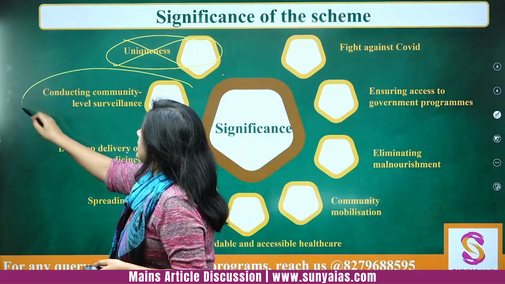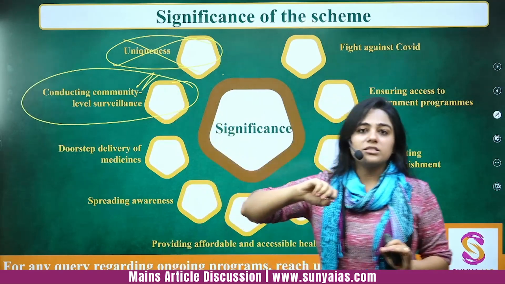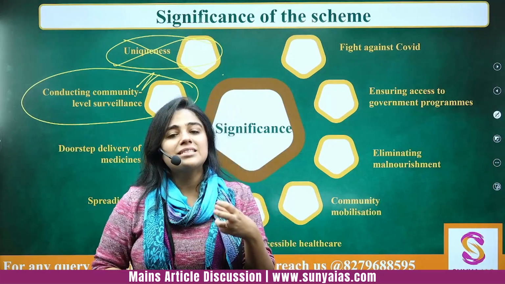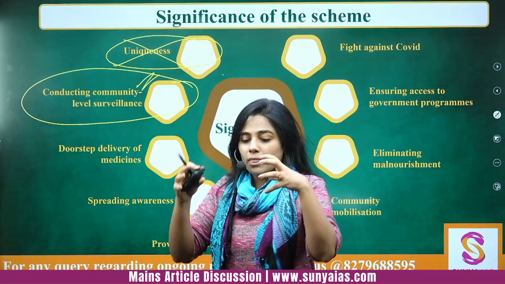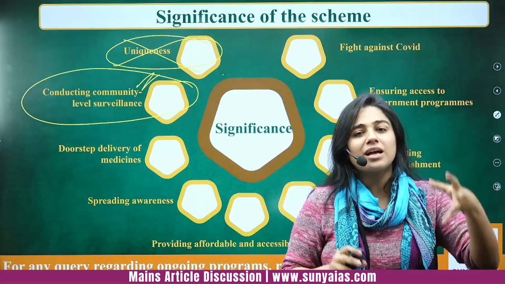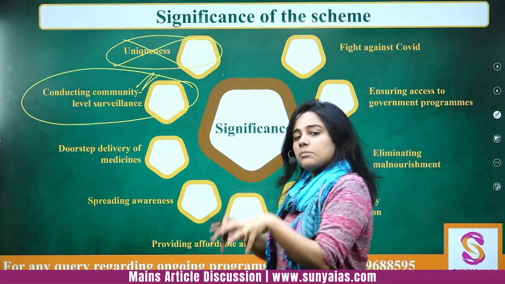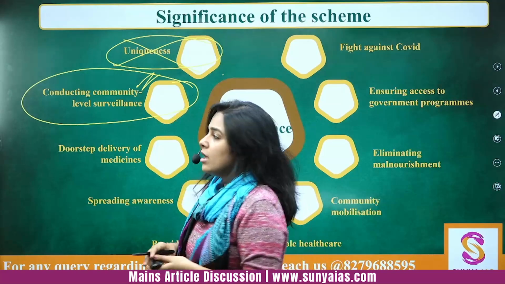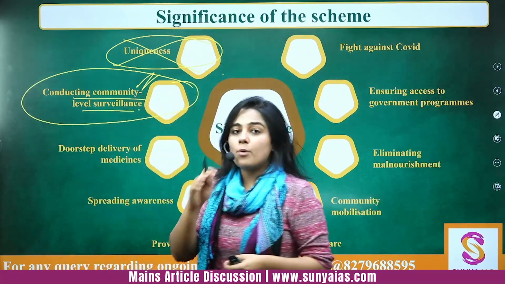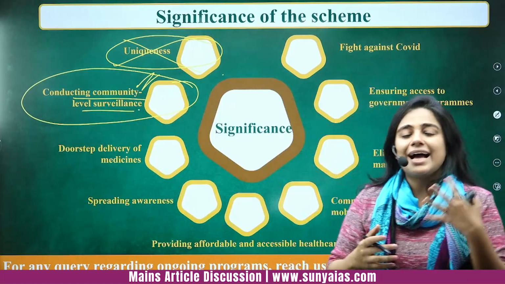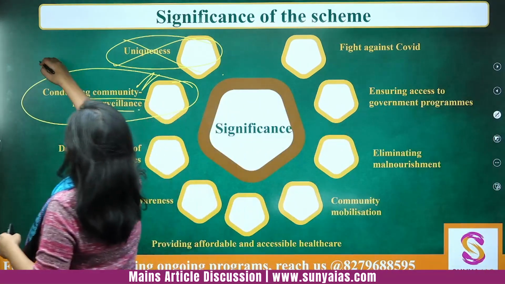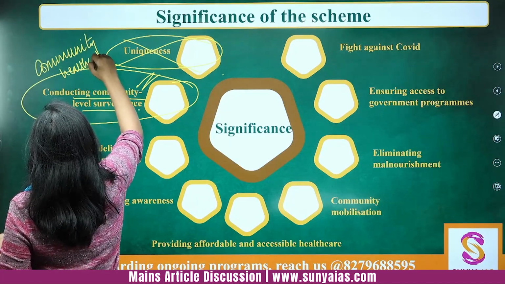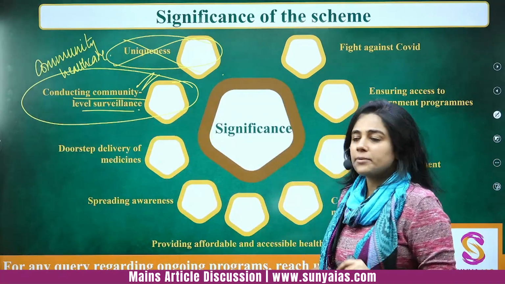Don't write it. It is not adding value. Then it helps in conducting community level surveillance. So there is something called, like you must have heard, community policing. Similarly, there is something called community health care. So where are the ASHA workers coming from? They're coming from the same village. They're coming from the same district. They are the people who already are known to these women. So community level surveillance is important. It leads to community level surveillance, and that is why community healthcare is encouraged. I hope you understand that.